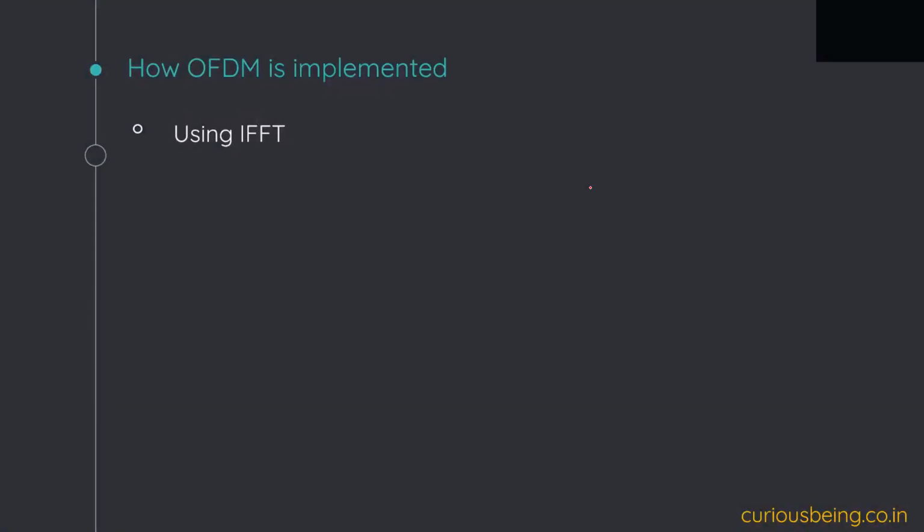Yeah, so now let's come to the point of how OFDM is implemented. I write it as using IFFT and using FFT. So this is on the transmitter side, this is on the receiver side. Let me try to explain this with the help of the equations of IFFT.